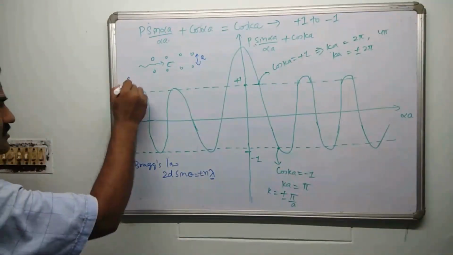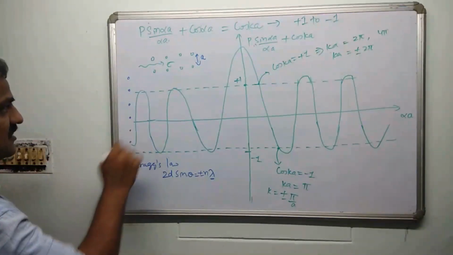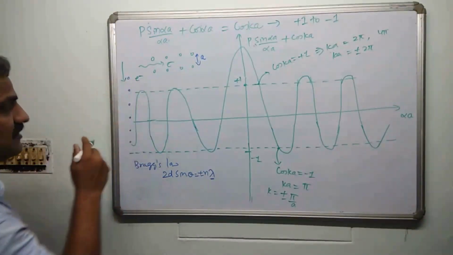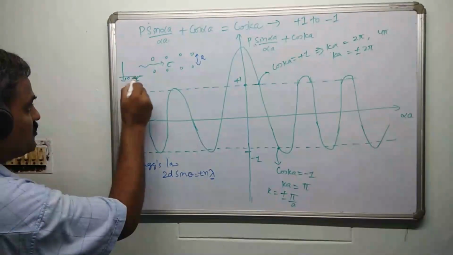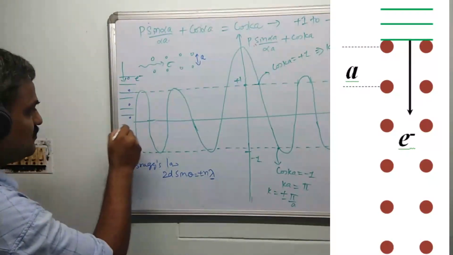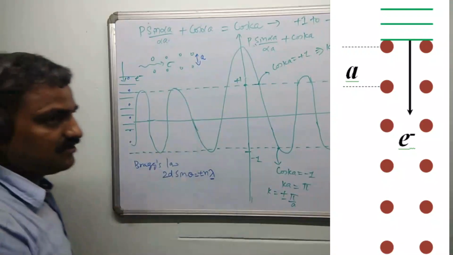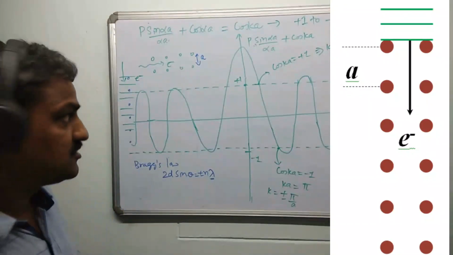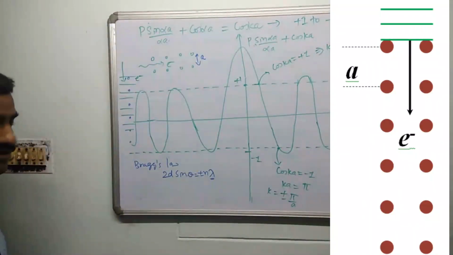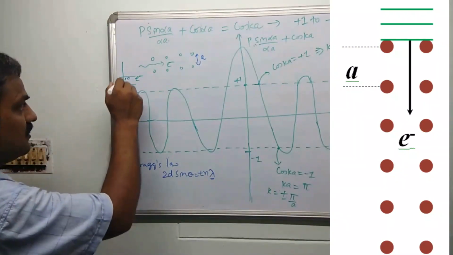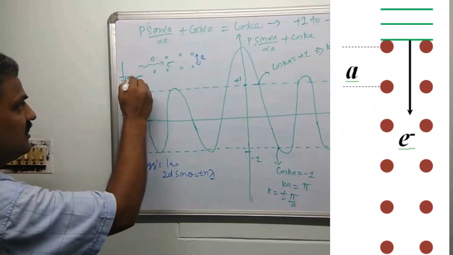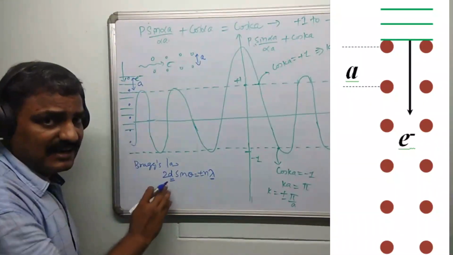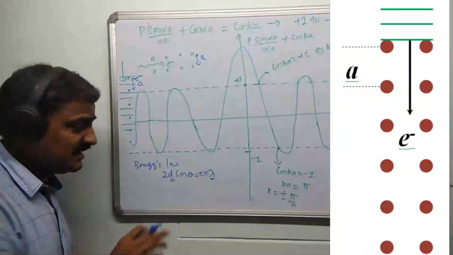If you consider a one-dimensional array of atoms, like this, you have atoms. These are atoms, and an electron is simply coming like this. Let us say an electron is traveling this way. I am talking about one dimension. So the electron's plane wave, as we said, electron is a plane wave. These plane waves are simply traveling like this, because we know in the Bloch theorem itself we said electron admits plane wave like solutions. So these plane waves of electrons are simply passing through, and the gap between neighbor and neighbor, if you take any neighboring atoms, we know this is A. It is something like an interplanar separation, not lattice spacing, interplanar separation.